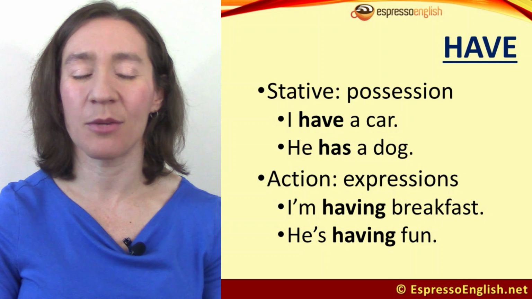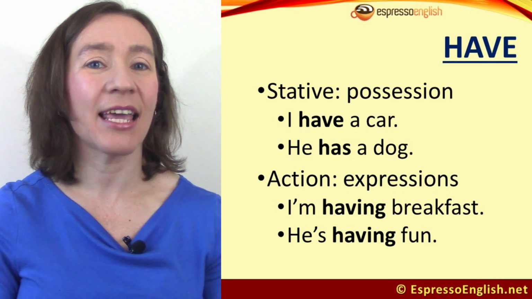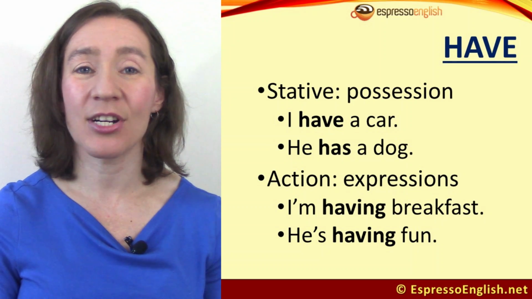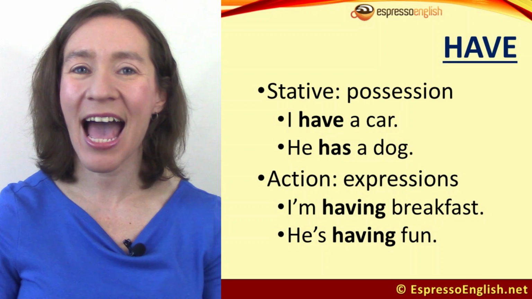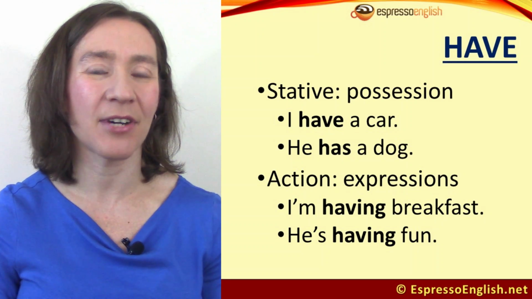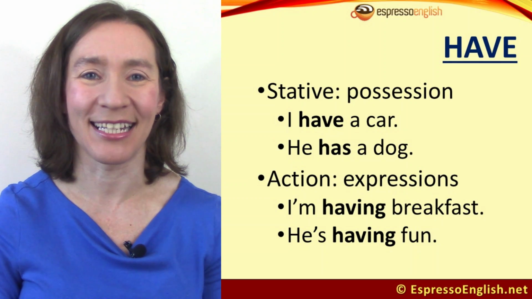Have is a state verb when it comes to possession. I have a car. He has a dog. But in certain expressions with have, it can be an action verb. I'm having breakfast, meaning eating breakfast. He's having fun, meaning experiencing fun.